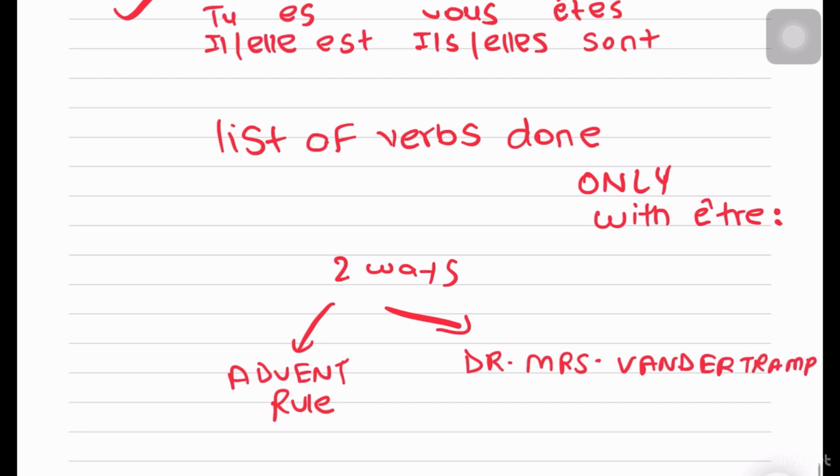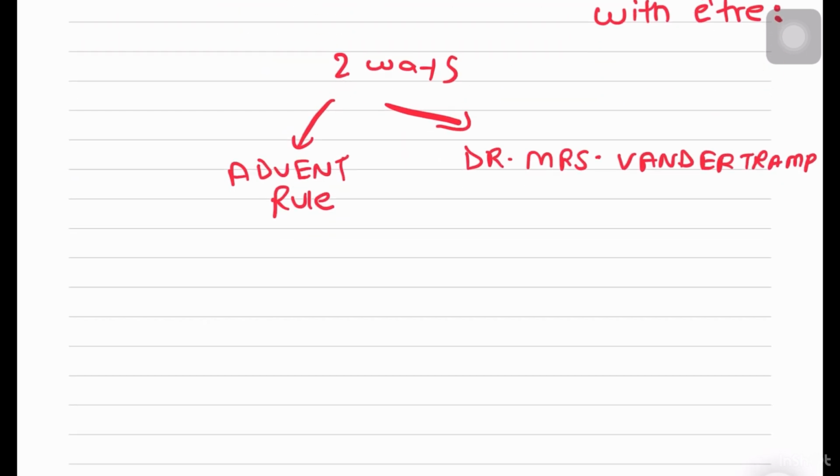I'm not teaching you any formulas or rocket science of sort. It's going to be very simple. It's just a way to remember them. My personal favorite is advent rule. I'm going to teach you both, and then you can pick which one you want to memorize it with. Both are super easy. It only depends which one you like more.